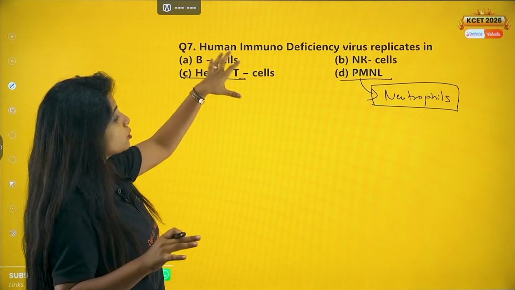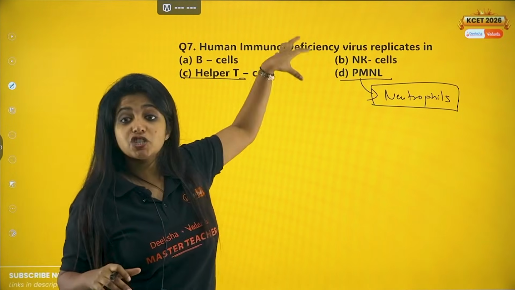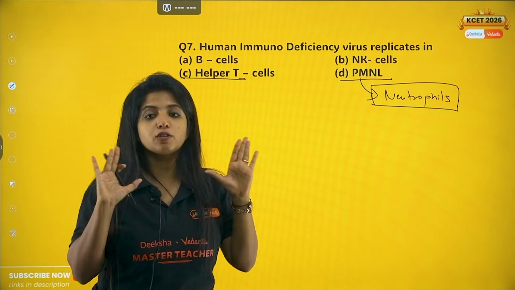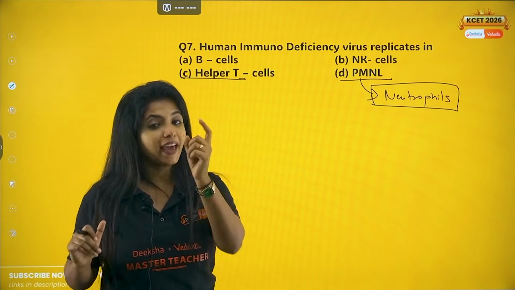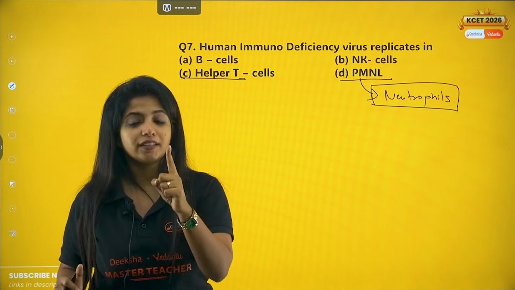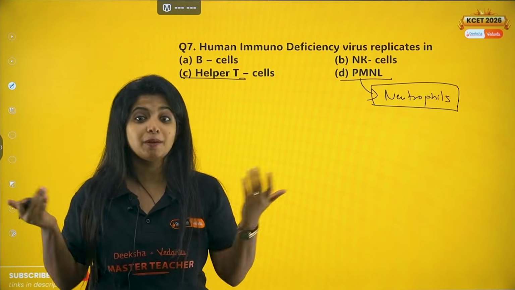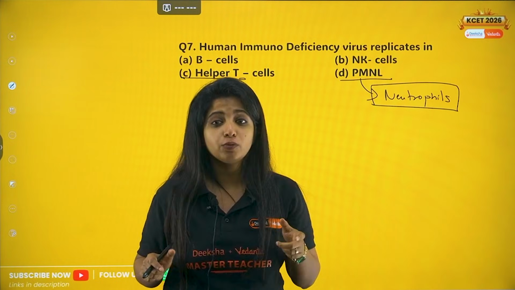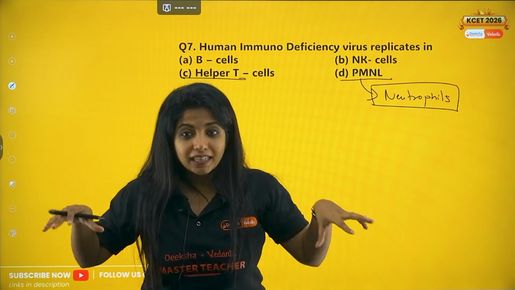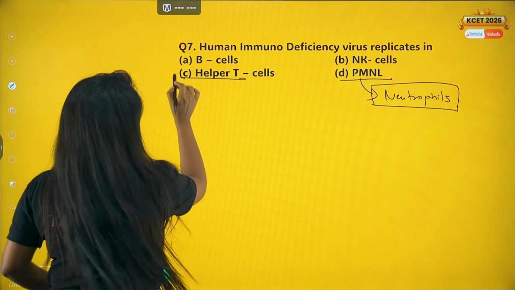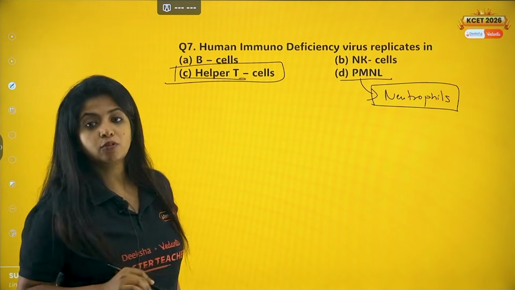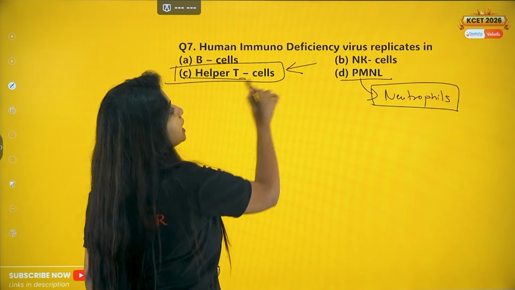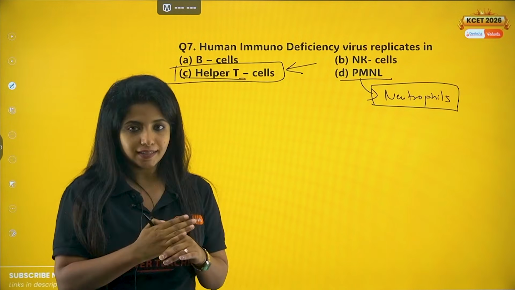Anyway, the question is, human immunodeficiency virus, that means HIV, replicates in what? We all know HIV has one function, to make sure that the helper T cells are down. Helper T cells help in providing immunity. They are like the mediators which tell the other cells, hey, you have to do this, hey, you have to secrete this. If we destroy the mediator, don't you think our whole immune system goes down? So HIV would be replicating in helper T cells and also killing these cells, which makes our immunity go low.